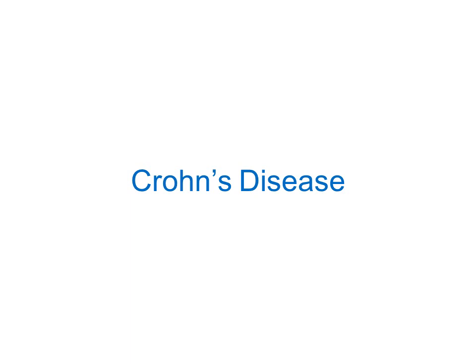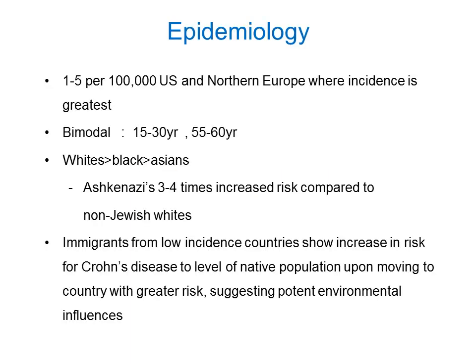Now we are going to discuss the second important disease, which is Crohn's disease. About 1 to 5 cases per million population in United States and Northern Europe have Crohn's disease. They have a bimodal age incidence. First is a younger population, 15 to 30 years. Later peak is in little elderly patients, which is 55 to 60 years. It is common in whites than blacks and Asians, but still in India we do have a lot of cases of Crohn's disease.